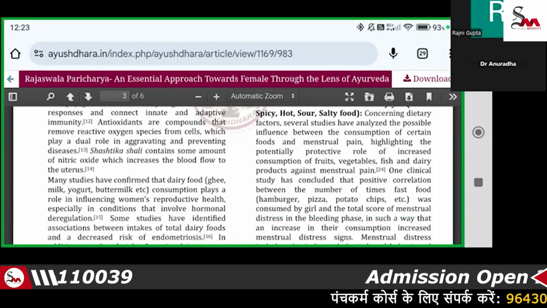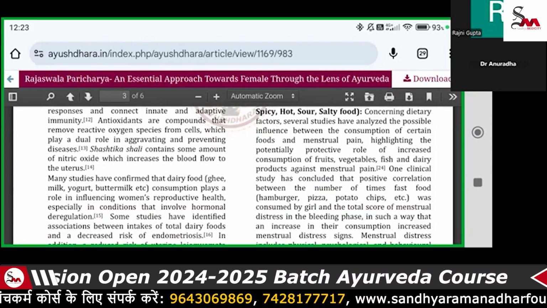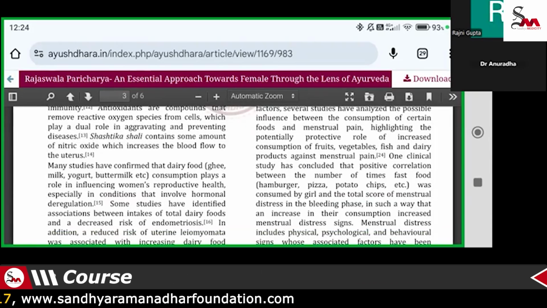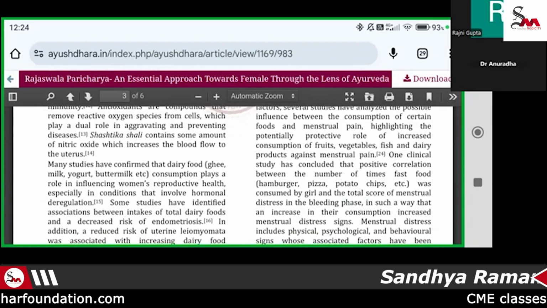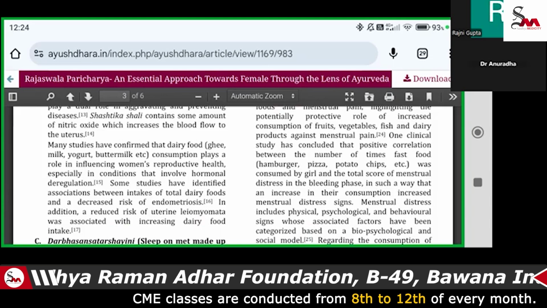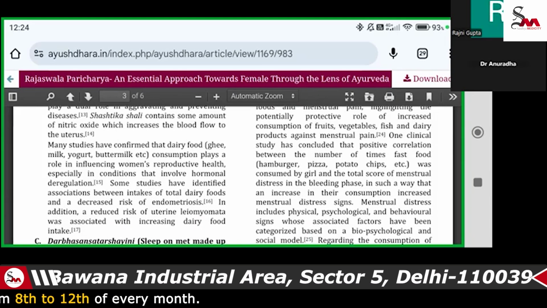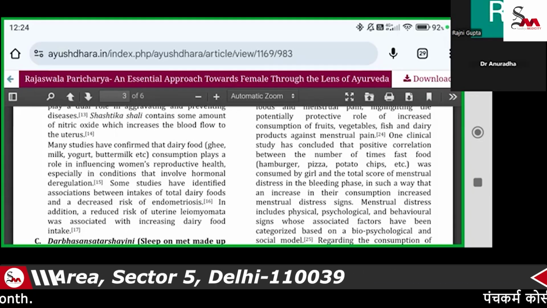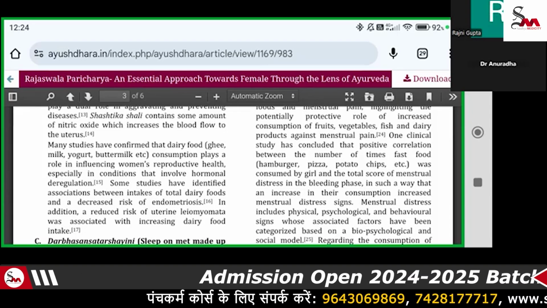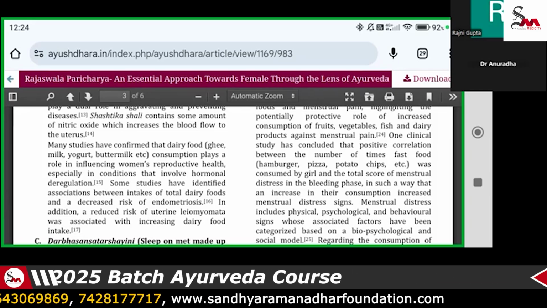So the main thing is to highlight the potentially protective role of increased consumption of fruits, vegetables, fish, and dairy products in reducing menstruation pain. Just like with food, if the patient is taking a lot of pizza, burgers, chips, this is unhealthy food, and if they consume these things, it can lead to menstruation disturbance.